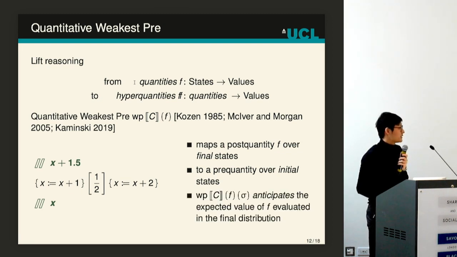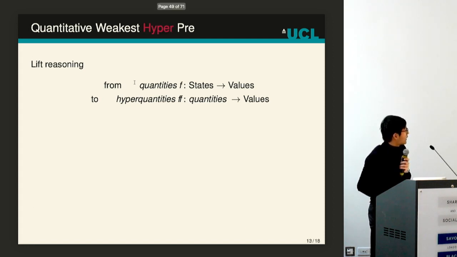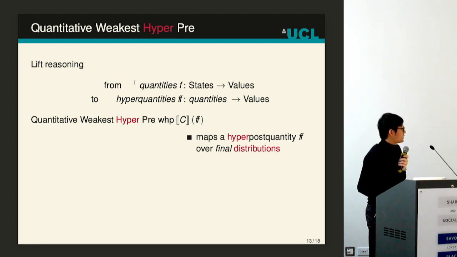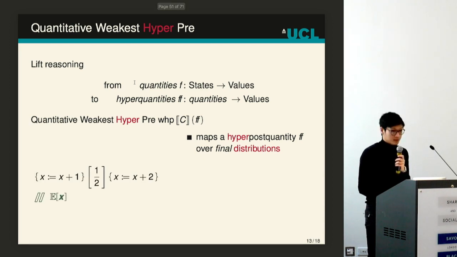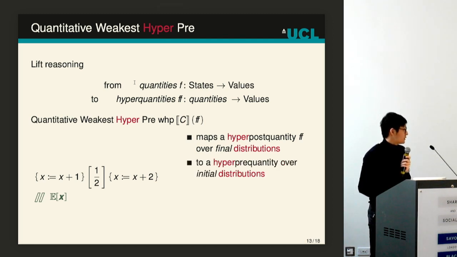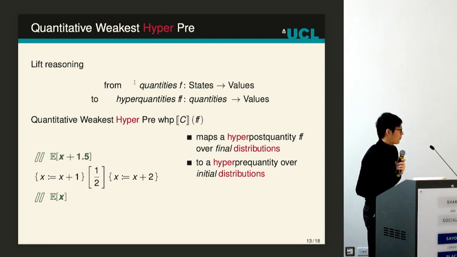Here we plug in a single state, and we obtain the expected value of x in the final distribution. For the quantitative weakest hyperpre, we use hyperquantities. So here we have, for example, a hyper-post quantity over final probability distributions. As an example, we might be interested in the expected value of x for any given distribution. And we want to find the hyperpre quantity, which in this case is very similar: it is just the expected value of x increased by 1.5.